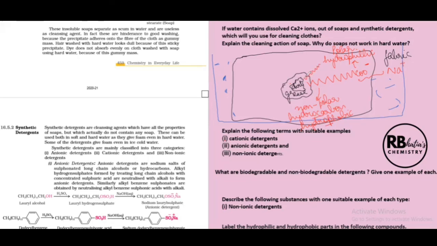So these non-polar hydrocarbon parts start getting bound or attracted towards the grease or the dust component, whereas the COO negative part gets attracted towards water. So this way, a micelle is formed. This kind of a cluster of these particles around dirt or grease is called a micelle, right? So it's like so many non-polar parts are holding the grease tightly.